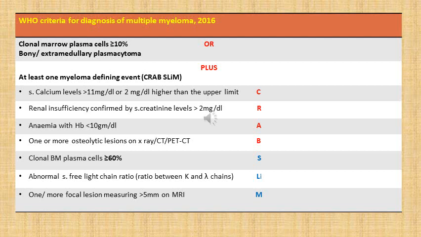For Li, we need an abnormal serum free light chain ratio, that is the ratio between kappa and lambda chains. And for M, we need one or more focal lesions which measure more than 5 millimeter on MRI.